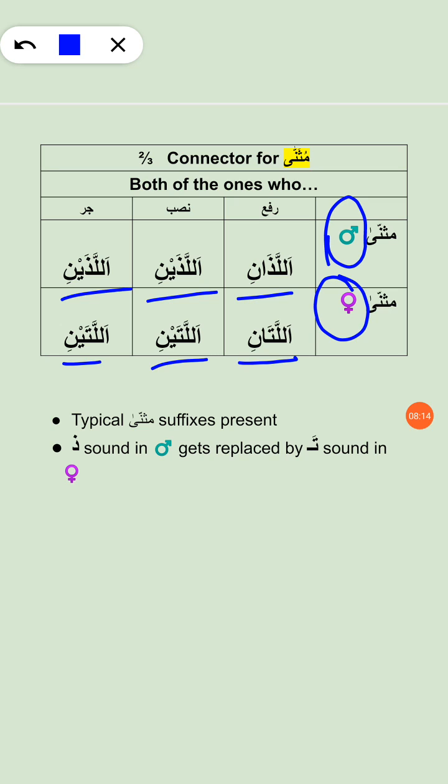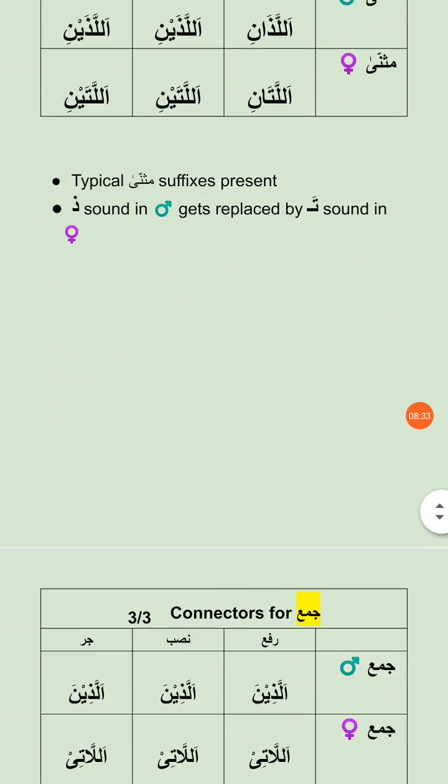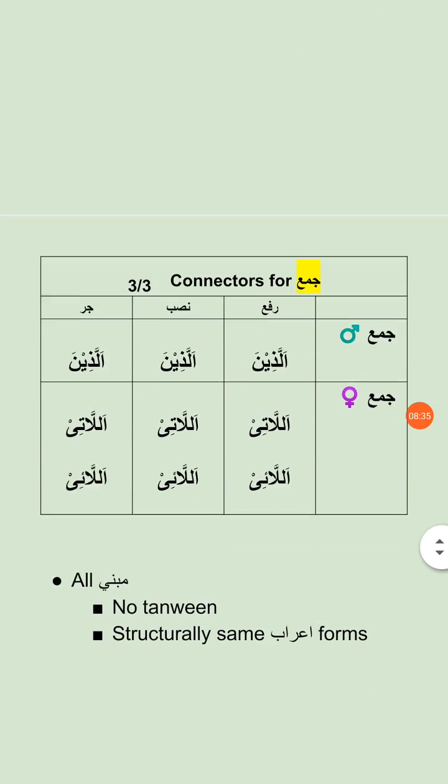Of course, you can see that for masculine you have zal, and for feminine you have ta. The typical Musanna suffixes are present over here, and we have covered this point already. Both of the ones who, so on and so forth. Just forget these words, it's perfectly all right.